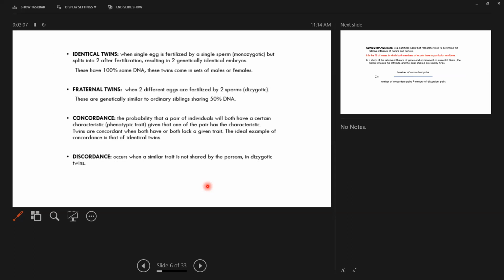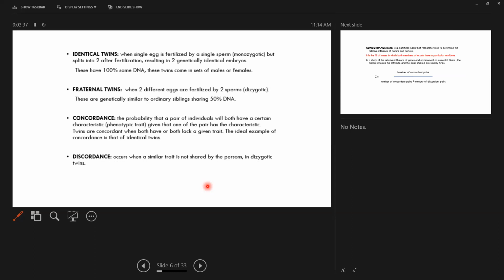Identical twins, fraternal twins, concordance and discordance. Identical twins, we all know, are monozygotic twins. One sperm fertilizes one ovum, it becomes a zygote, and the zygote splits into two. So there is 100% the same DNA in monozygotic twins, whereas in fraternal or dizygotic twins, two zygotes are formed. Two eggs are fertilized by two individual sperms, and these are genetically similar to ordinary siblings. They share 50% of the DNA.